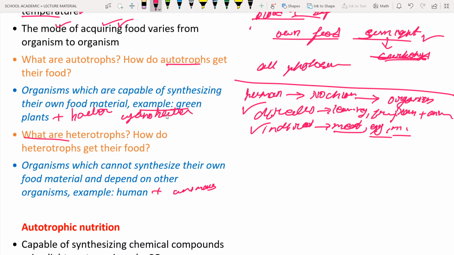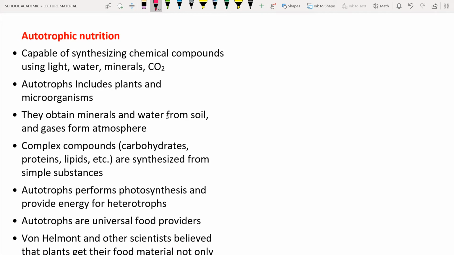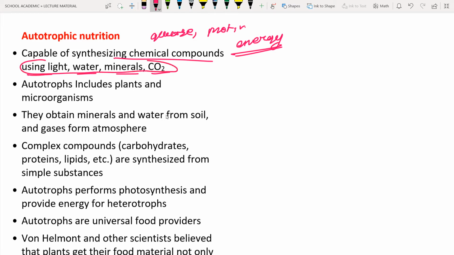The next thing is autotrophic nutrition. Autotrophic nutrition means the organisms are capable of synthesizing chemical compounds. What is meant by chemical compounds? Chemical compounds like glucose, and other proteins or vitamins. These chemical compounds have some amount of energy. The sugars have energy. This is done by using the important raw materials like sunlight, water, minerals, and carbon dioxide. These are the raw materials necessary for photosynthesis.